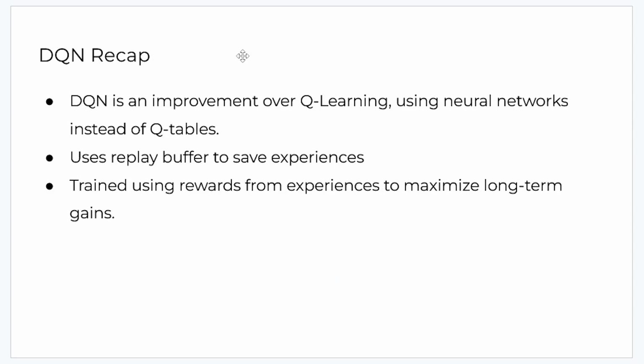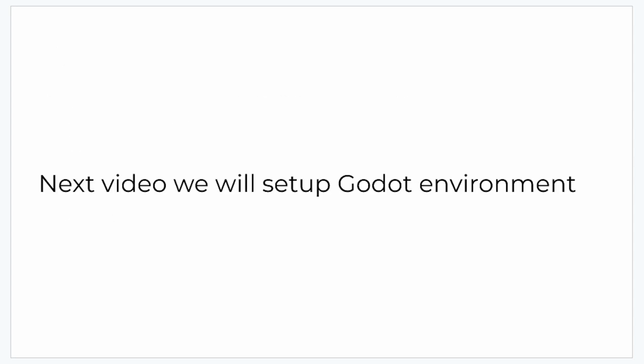So overall, the DQN recap is that the DQN is an improvement over Q learning, using neural networks instead of Q tables. It uses a replay buffer to save experiences, and it's trained using rewards from experiences to maximize the long-term reward gains. So next video, we'll set up the Godot environment to help us start creating this DQN agent.